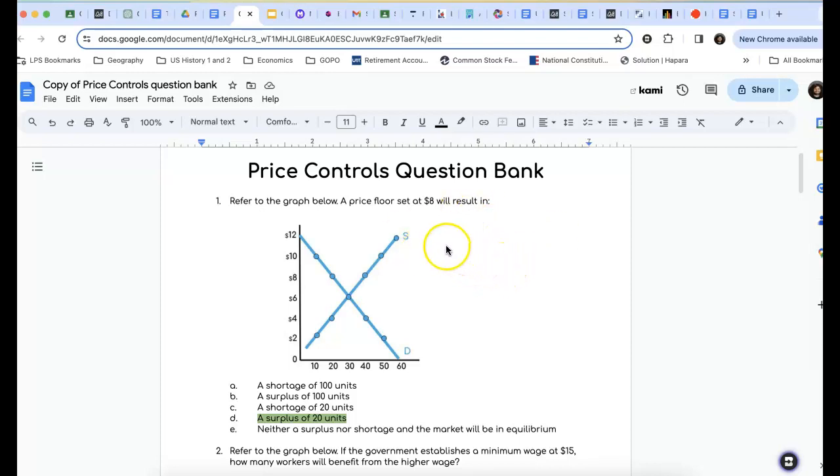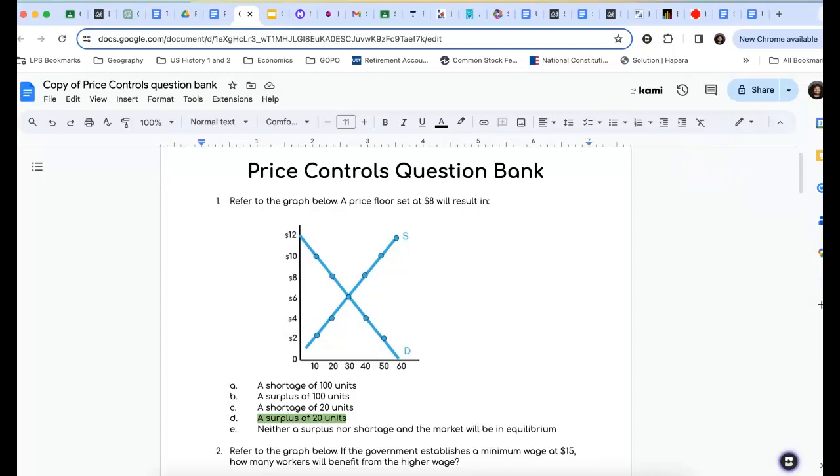Okay, so I wanted to go over this quick review here, just kind of go over the answers and how we come to those answers. So number one is saying, refer to the graph below. A price floor set at $8 will result in, and I'm going to go over my drawing tool here.